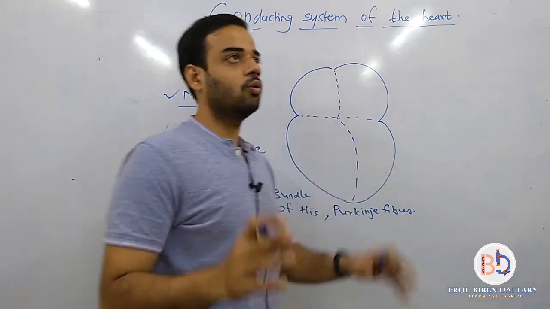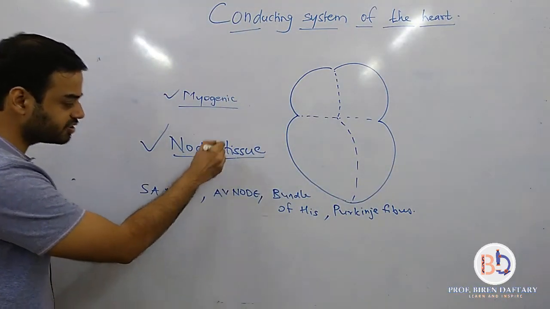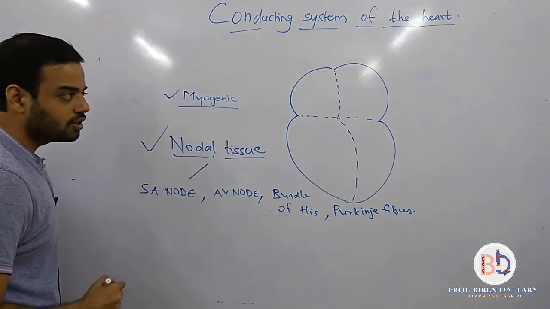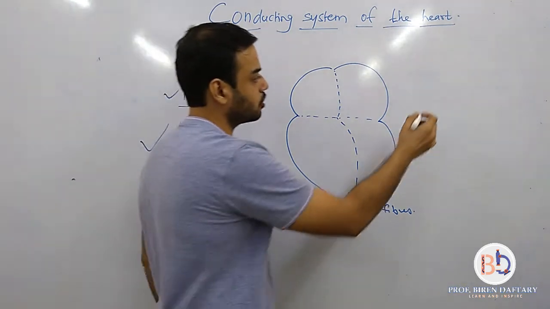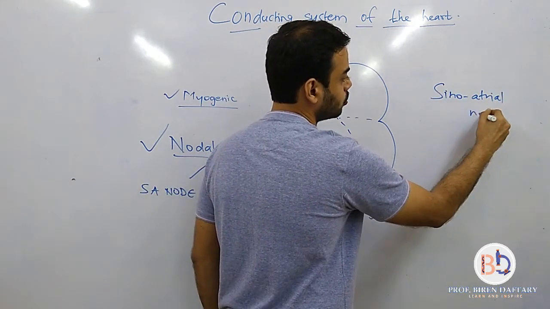Okay. Now first and the most important part of this nodal tissue is called as the SA node. SA stands for sinoatrial node.